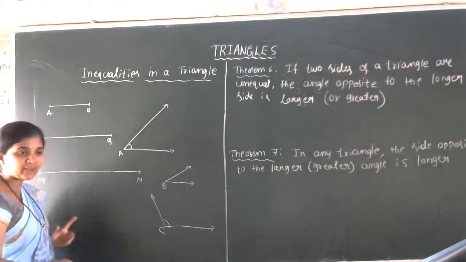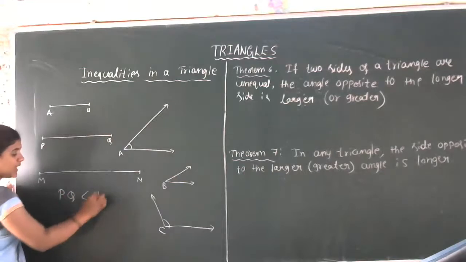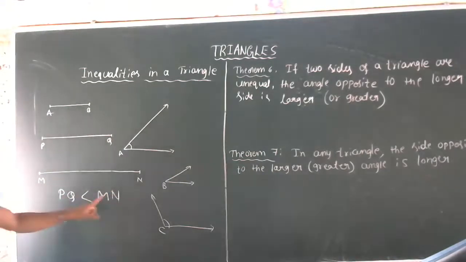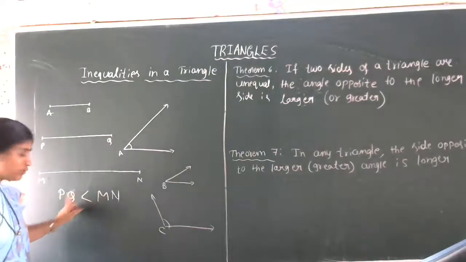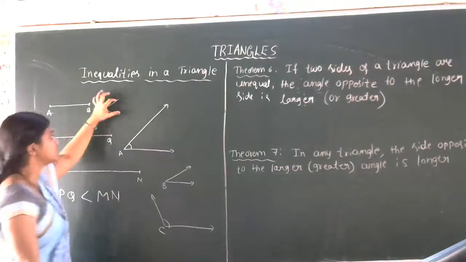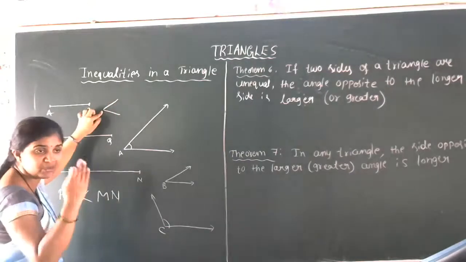Just compare PQ and MN. We can write PQ is less than MN. MN is greater than PQ, no? Here MN is greater than PQ, no? We will write this symbol. So you all know this symbol. The open part indicates the greater and the closed part indicates the smaller, the lesser.